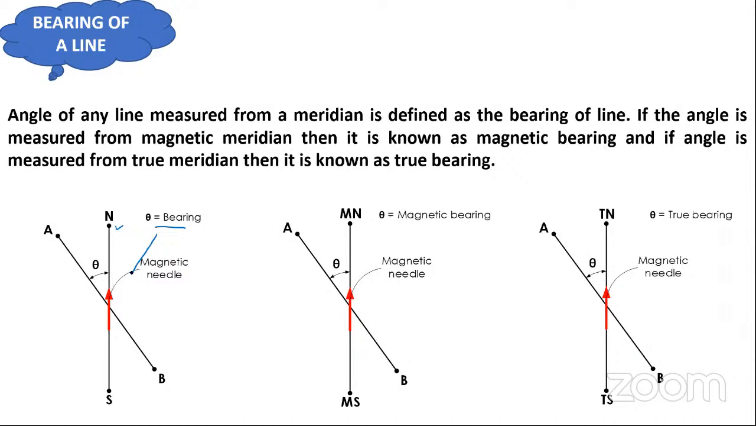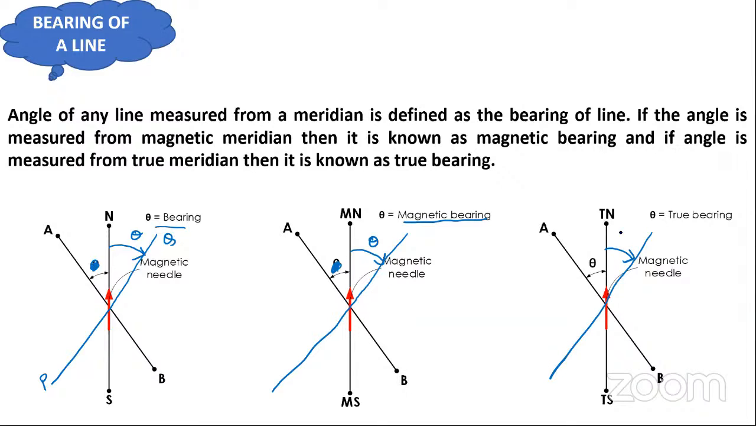Suppose this is a line PQ. If we measure the angle theta from the North Pole in the clockwise direction, then it is known as bearing if it is measured from the North and South Pole. If that angle is measured from the magnetic North and magnetic South in the clockwise direction, then it is known as magnetic bearing because it is measured with reference to the magnetic meridian. And if any angle is measured from the true north and true south in the clockwise direction, then it is known as true bearing.